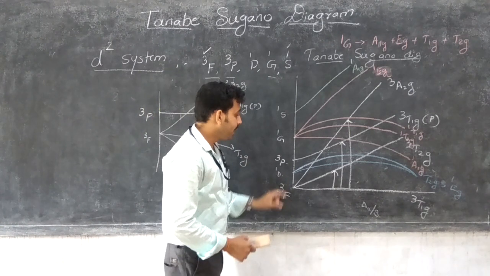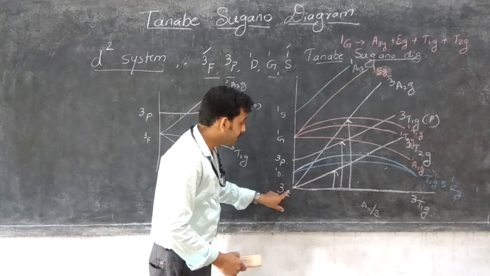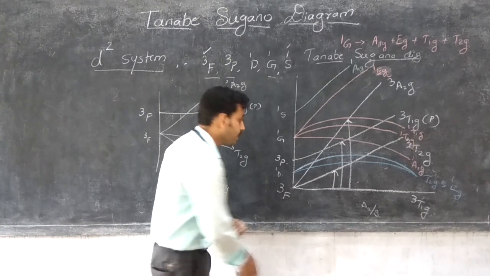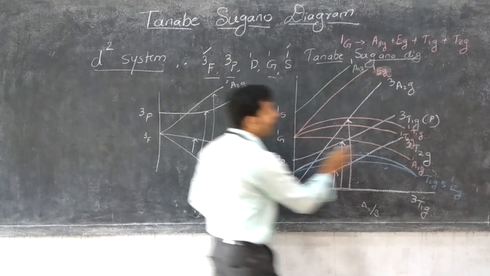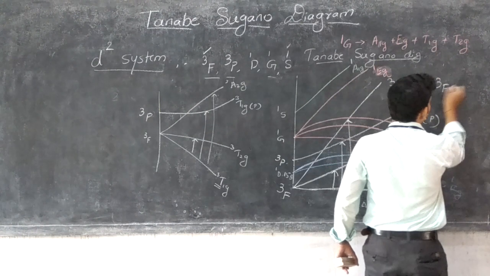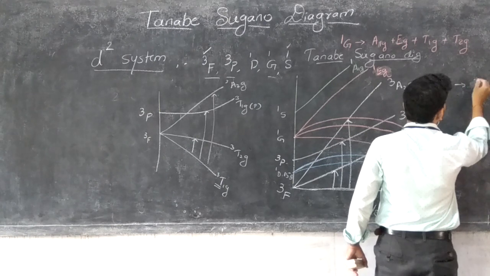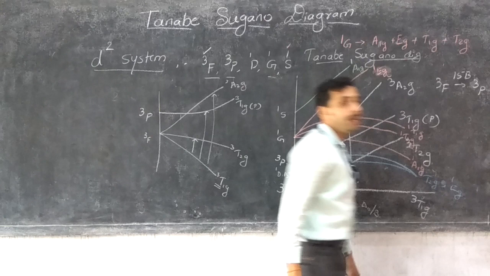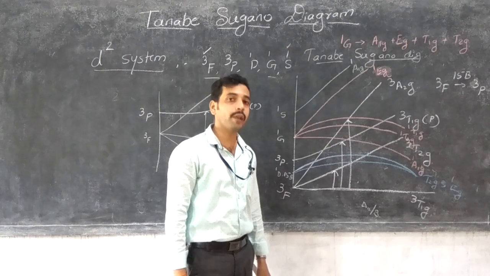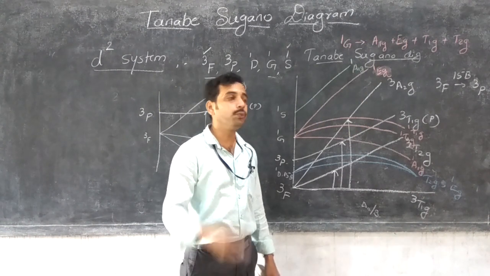And one thing carefully: the energy gap between 3F to 3P is 15B, always 15B, where B stands for the Racah parameter. I will explain that in the next video.